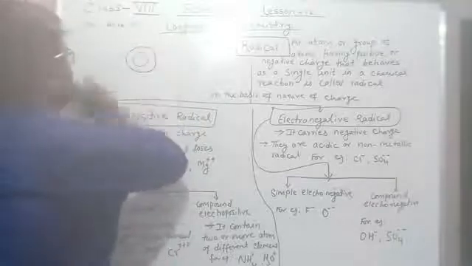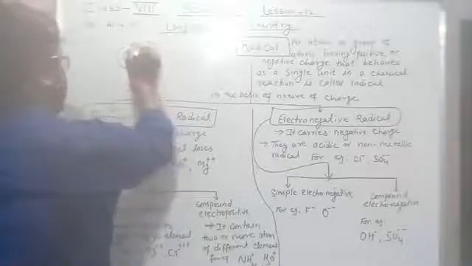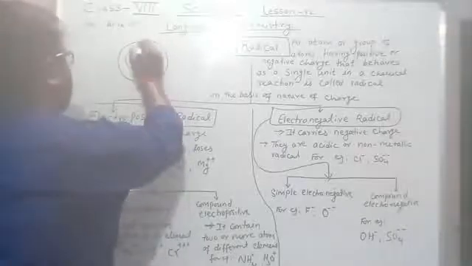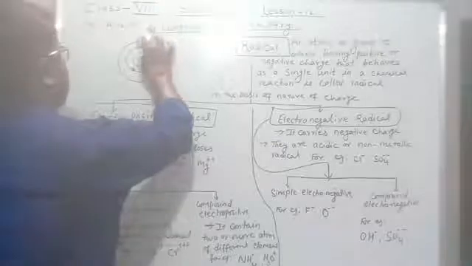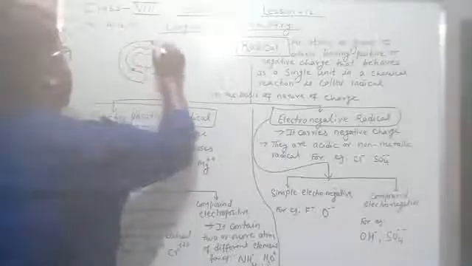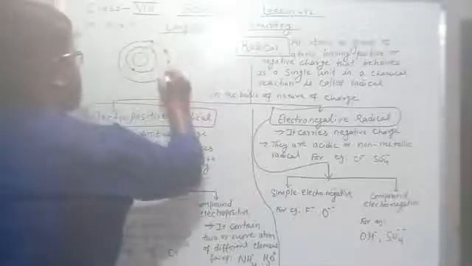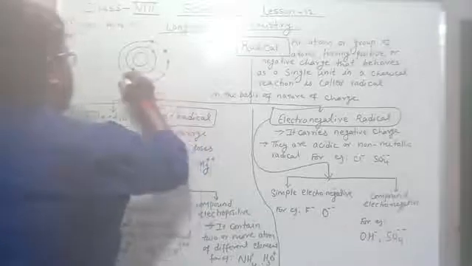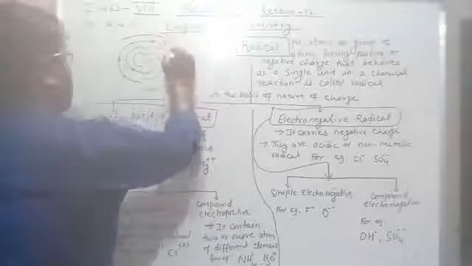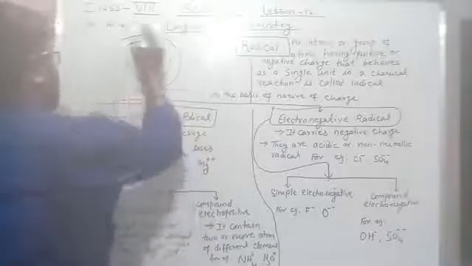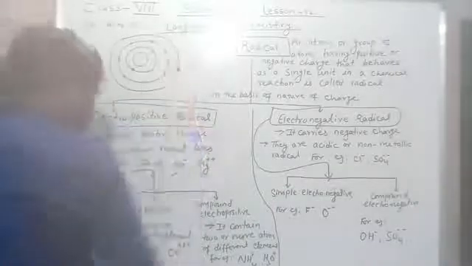I am only going to show you how the electrons are distributed. In the first shell there are 2 electrons, the second has 8, and the third has 1 electron. So this is the case of sodium.